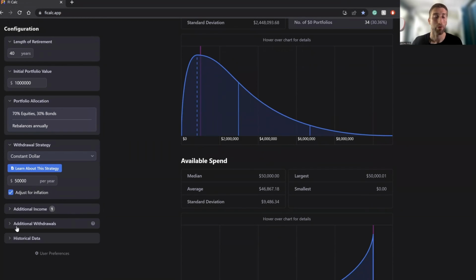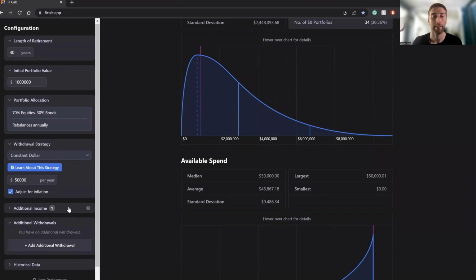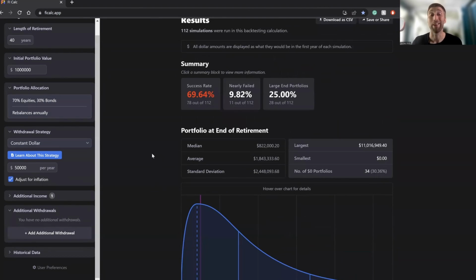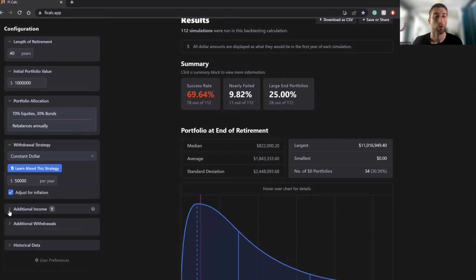All right, and then you also have additional withdrawals on here. That's in case you need to make any kind of one-time additional withdrawals, like if you're accounting for, let's say, you're going to donate a large amount to charity, or you're going to pay for your grandchild's tuition or something like that. So right now we're going to go ahead and leave that out.